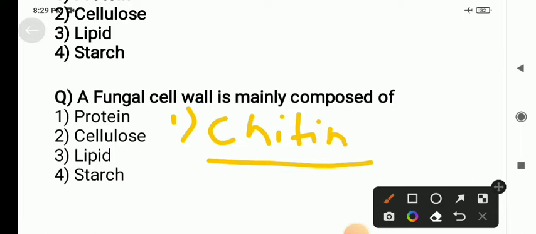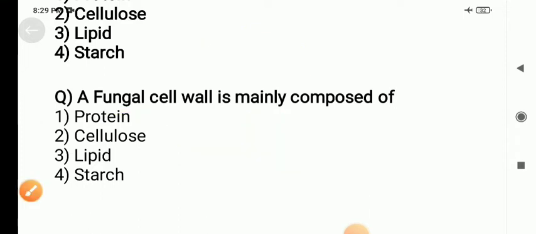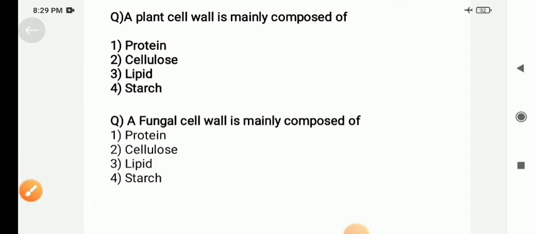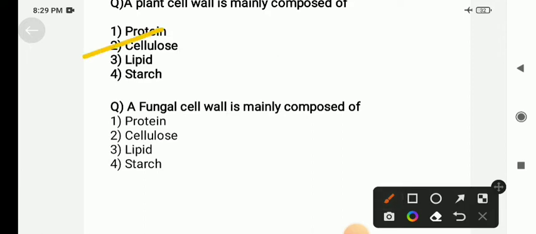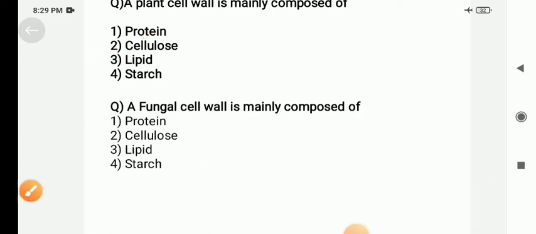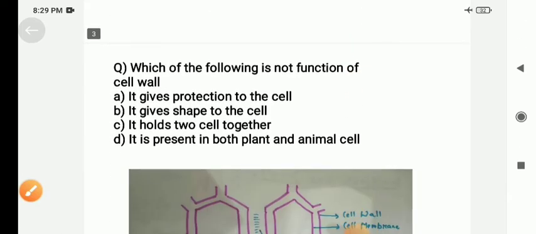So plant cell wall is made up of cellulose, fungal cell wall is made up of chitin, whereas the bacterial cell wall is made up of peptidoglycan. Plant cell wall is made up of cellulose, fungal cell wall is made up of chitin, and bacterial cell wall is made up of peptidoglycan. Coming to the next question.